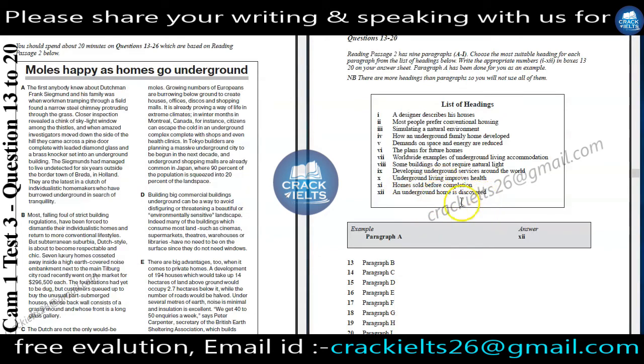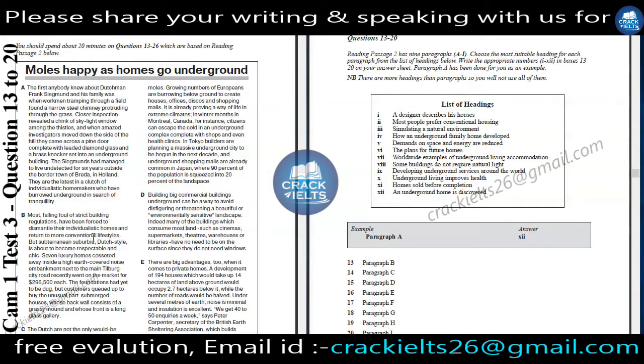Underground home and discovered: these are all our keywords. Now we have read the whole list of headings and we have to read our paragraph. Here they have given us one example, paragraph A, so we will not read it. We will start with paragraph B, question number 13.